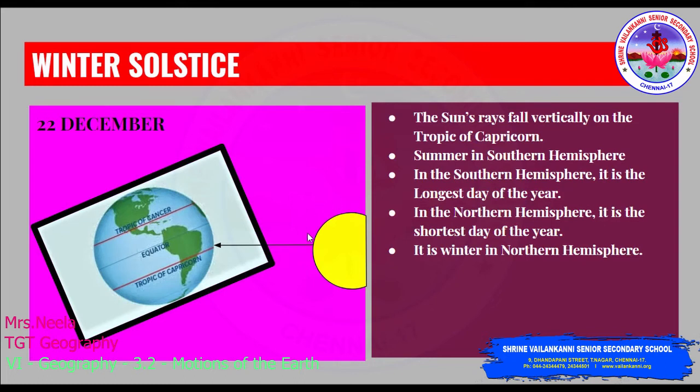Now observe this. Sun is here. The rays are falling on the Tropic of Capricorn. On 22nd December, the sun's rays fall vertically on the Tropic of Capricorn. This is the southernmost point that the vertical rays of the sun can reach.